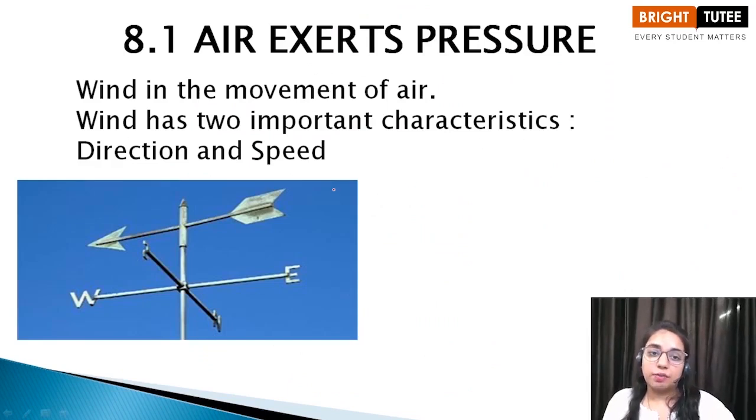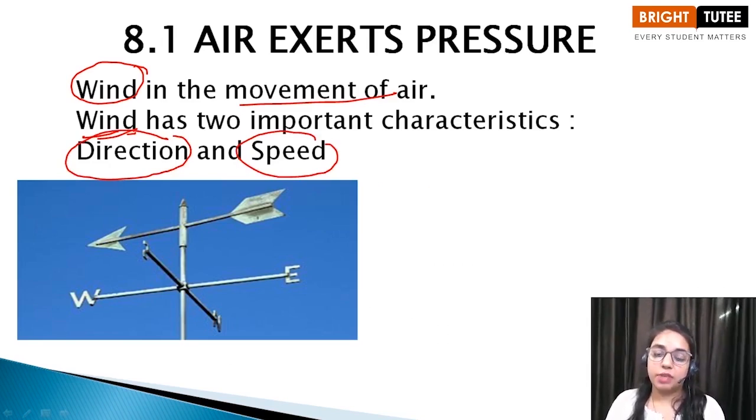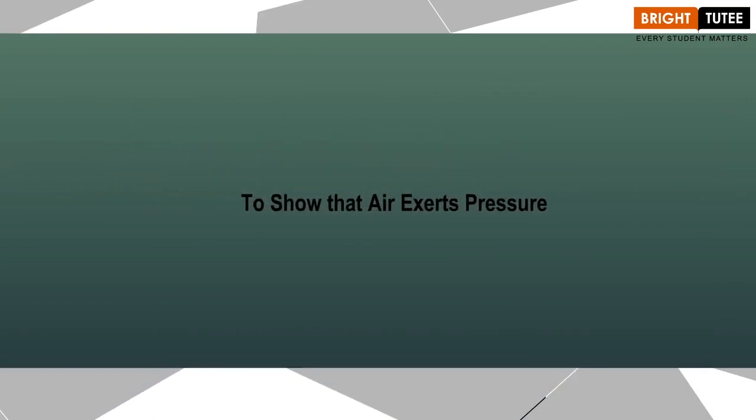So children, wind movement. What is wind? Wind is the movement of air. The moving air is called wind. Then children, wind has two important characteristics, which are direction and speed. What can the direction be? It can be from east to west, west to east. It can be anywhere. So the first important characteristic of air is its direction, and the second is the speed with which it is traveling. So the two important characteristics of air are direction and speed. To show that air exerts pressure.